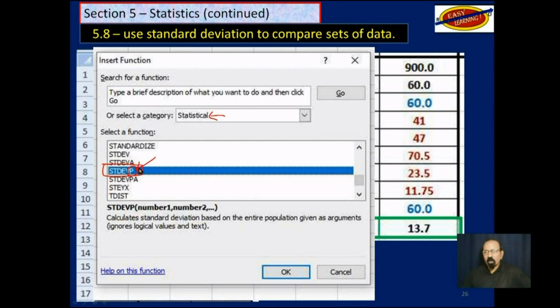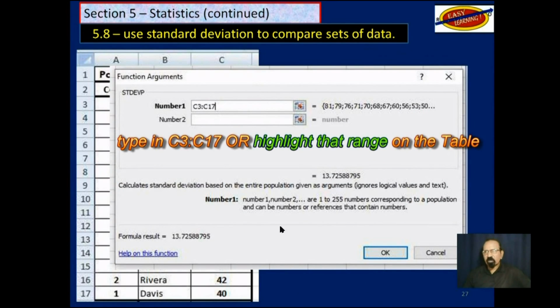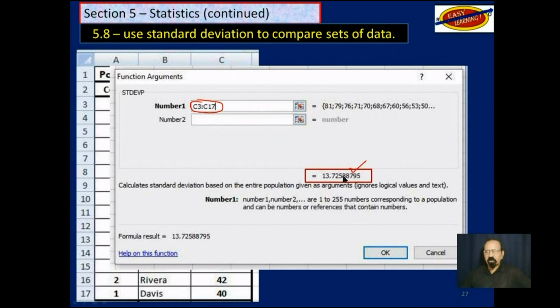So now, once I click on OK, this comes up, and once I type in that C3 to C17, I have the recommended answer here, that it's 13.7, and here it even says formula result 13.7. Of course, once I click on OK, that 13.7 goes into that cell. This 13.7 fills that cell where the standard deviation is located.